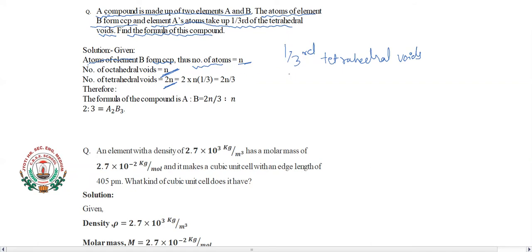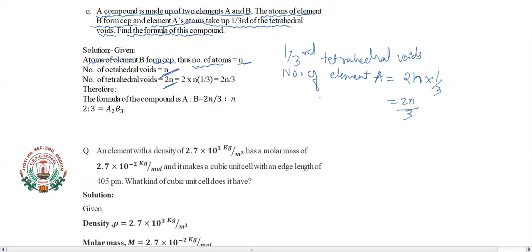So the number of element A will become 2n into 1 by 3, hence it becomes 2n by 3.